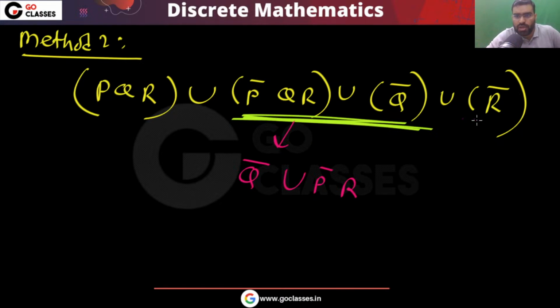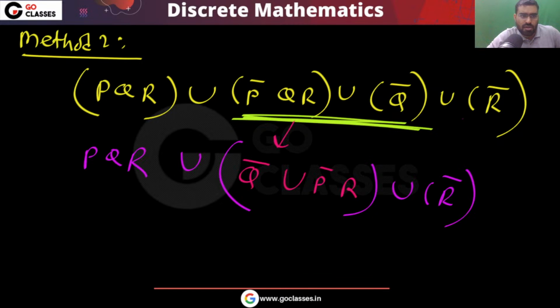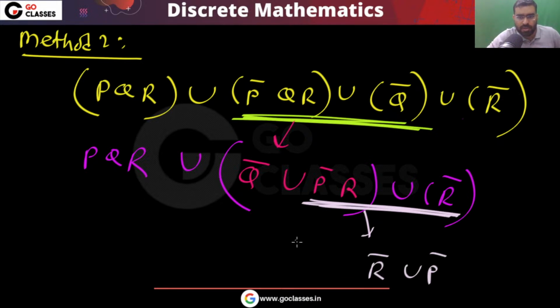Now as you have this union R complement and you have union PQR, from these two you can say that it will be just R complement union P complement. Okay, so it will be Q complement union PQR.